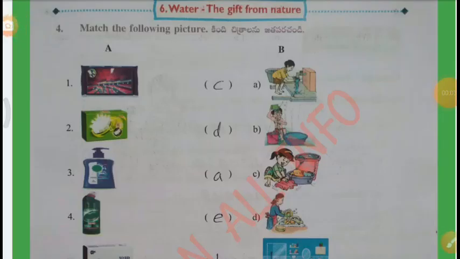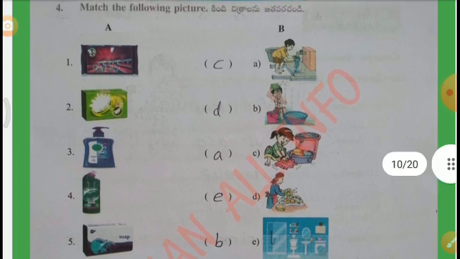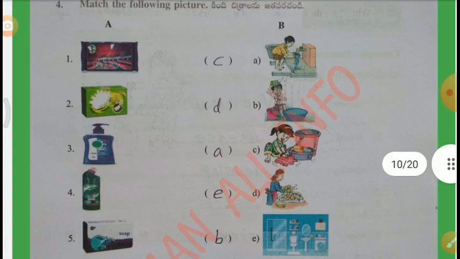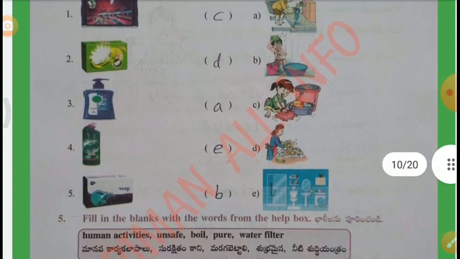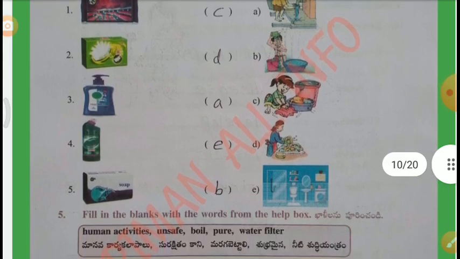Match the following pictures. First one is C. Washing soap. Second one is Vim bar, used for washing vessels. D. Third one is hand wash. A. Fourth one is Harpic. E. Used for latrines and toilets. Fifth one is bathing soap. B is the right answer.